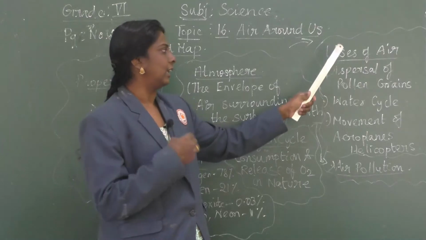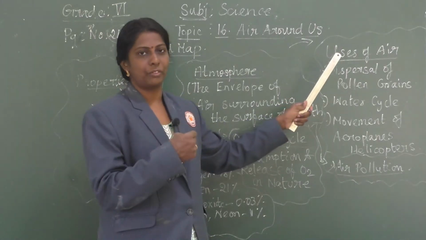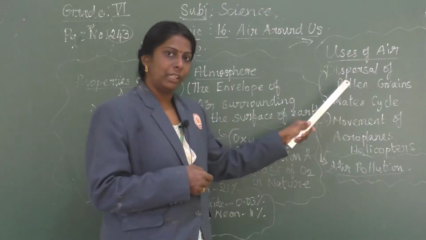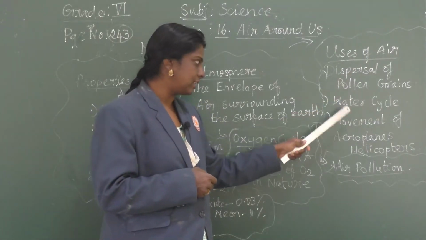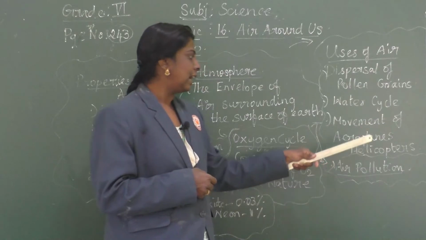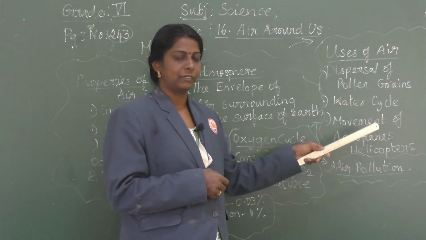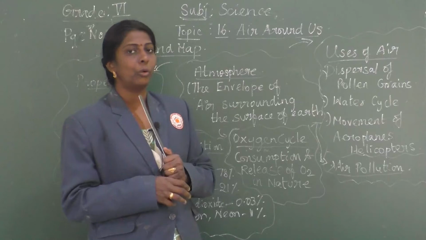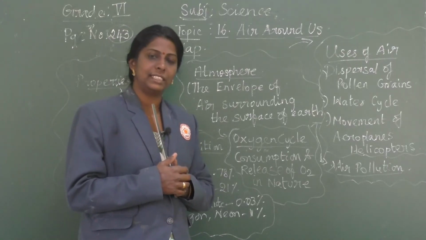There are so many uses of air: dispersal of pollen grains, the water cycle, and movement of aeroplanes and helicopters. We are going to learn about all the uses of air in detail.